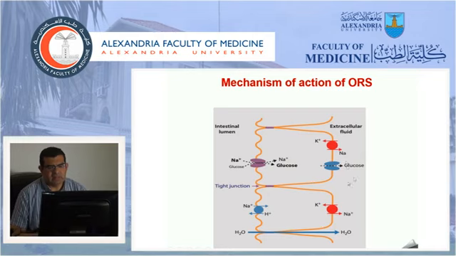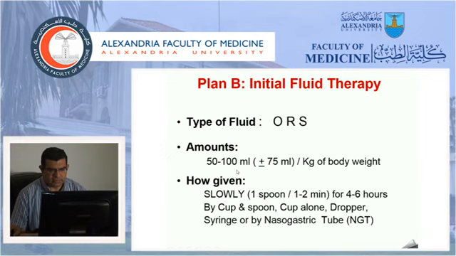So although the diarrhea is still going, the child does not have dehydration because much of the fluid in the intestinal lumen is taken back to the circulation. So the idea of ORS is the addition of glucose-containing fluid combined with sodium to improve the capability of the intestine to absorb all of them, the sodium and glucose combined with water.